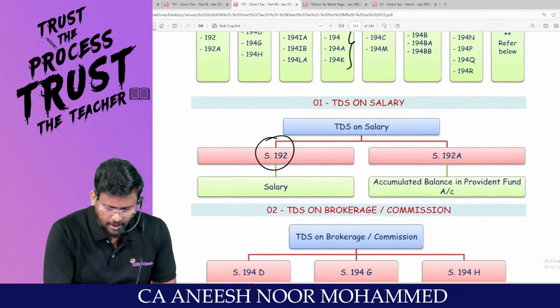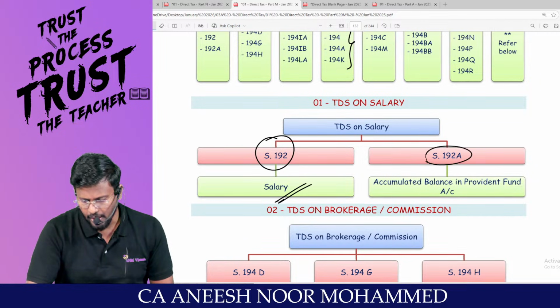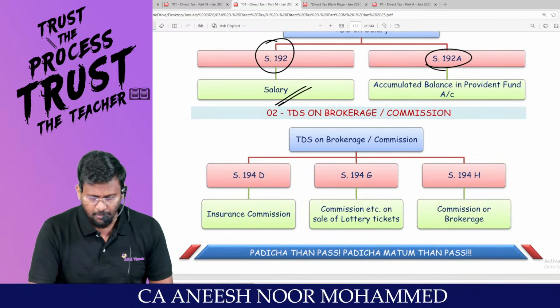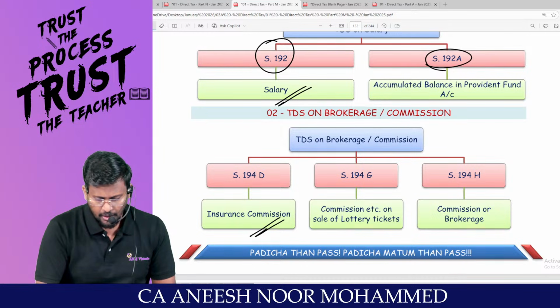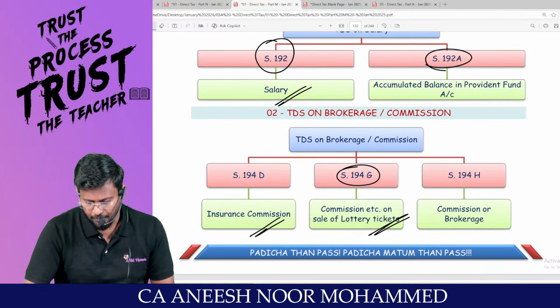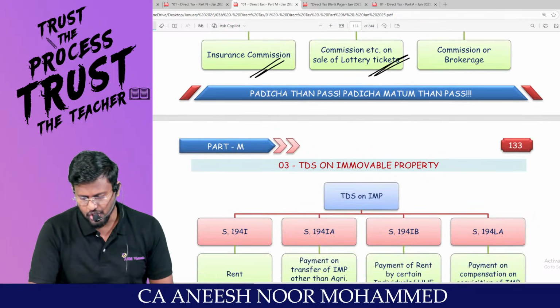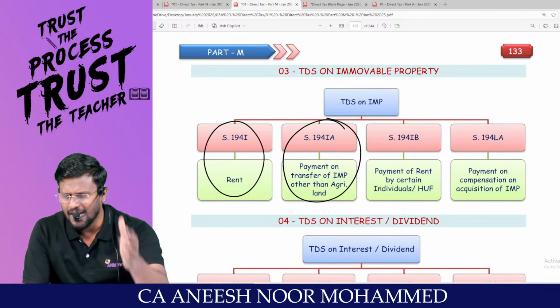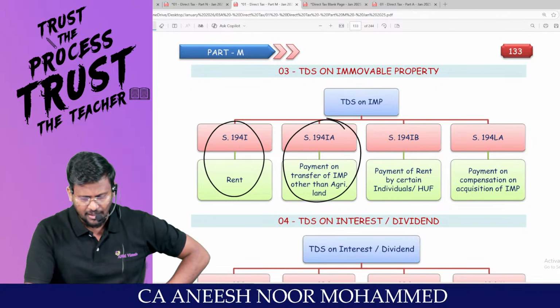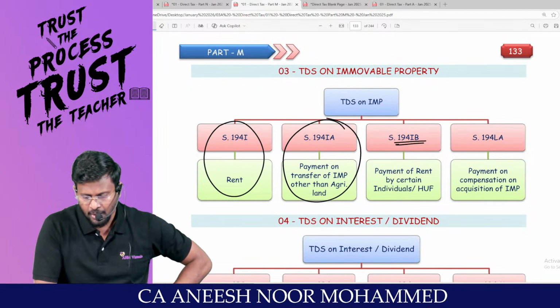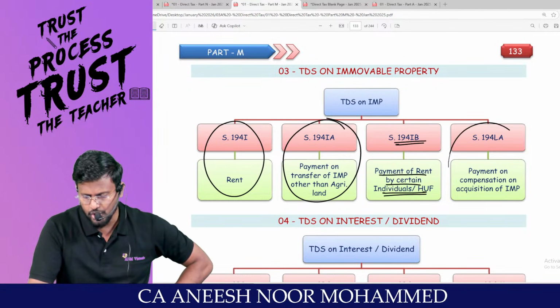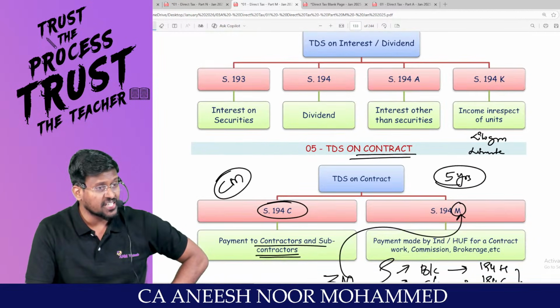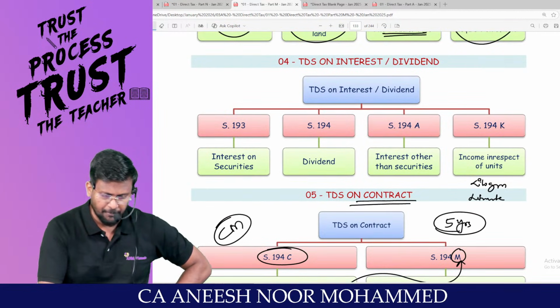What is section 192? TDS on salary. 192A, accumulated balance in provident fund account. 194D, insurance commission. 194G, lottery commission. 194H, brokerage or commission. 194I, rent. 194IA, transfer of immovable property other than agriculture land. 194IB, payment of rent by certain individual or HUF. 194LA, compulsory acquisition of land and building. Are you all ready with me?